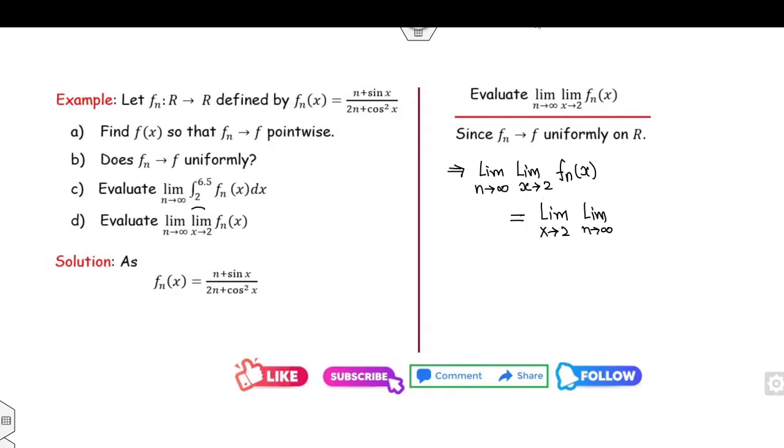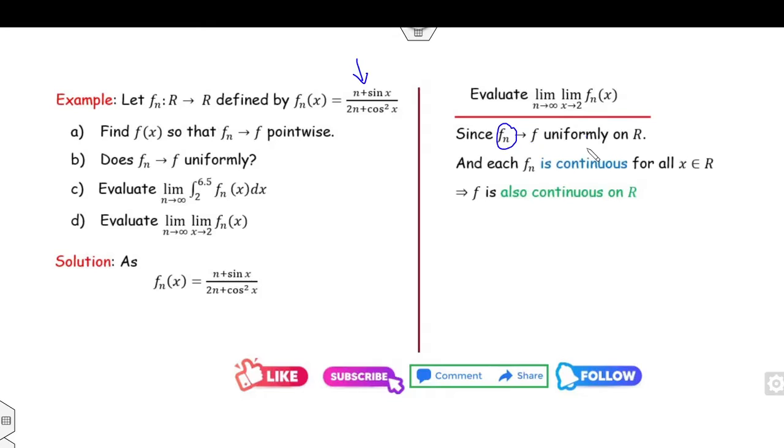Make sure, students, I can quickly recall that if fn converges to f uniformly and fn is continuous, then f is also continuous by the property of uniform convergence and continuity. Now once f is continuous and fn is continuous, we can interchange the limits.